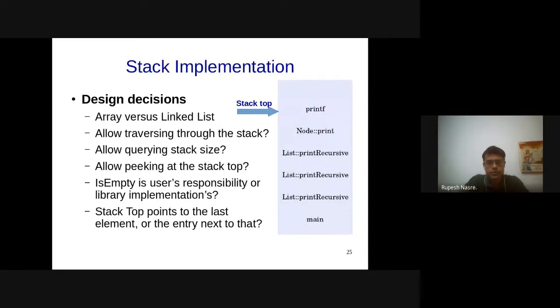All right, so we'll move ahead. Let's look at stack.cpp, which is not an implementation of a stack, it's just a use of stack. So I think I have to stop presenting and then share the full screen. I'm just going to show you how in C++ STL you can use the existing stack which we are going to implement. Let me present the entire screen.